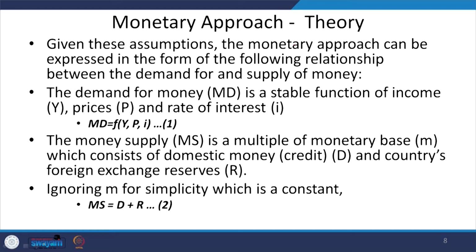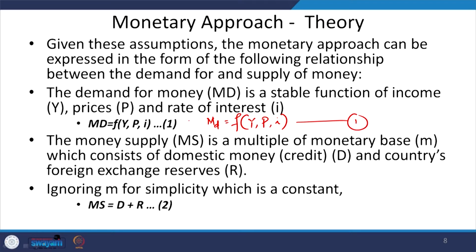This is what we have assumed already. So, money demand we denote as MD, or in short we can write MD is a function of Y, that is the income of the country, then the price, then the interest rate. Okay. So, this is equation 1 we have already highlighted.